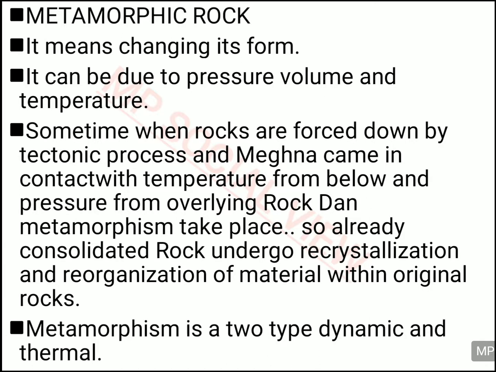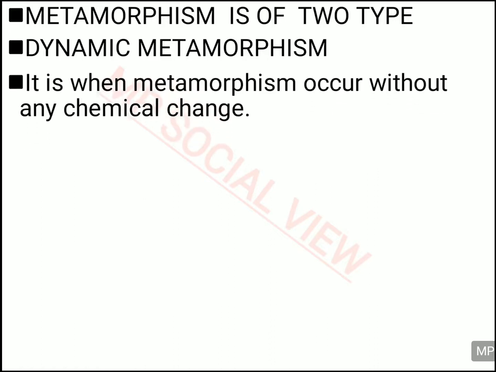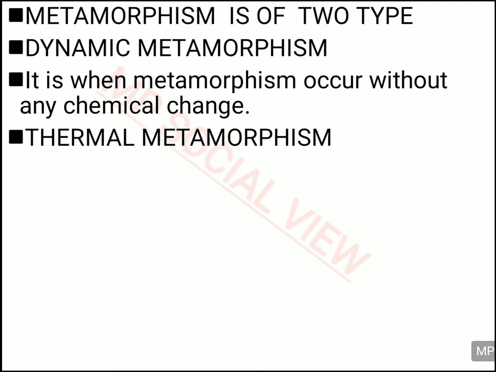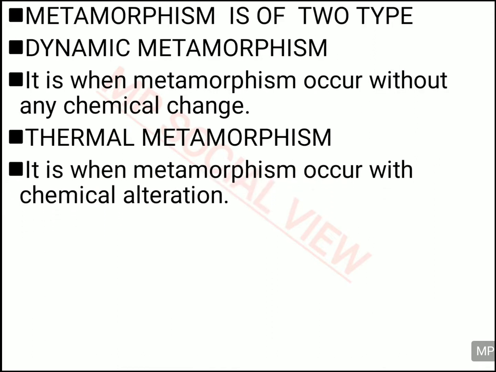And this metamorphism process is actually of two types, dynamic and thermal. So what is dynamic metamorphism and what is thermal metamorphism, we will see. First we see the dynamic metamorphism. In this, you don't have any chemical change. Here the rocks are formed without any chemical change. Whereas in the thermal metamorphism, you have the chemical alteration, the chemical properties change.